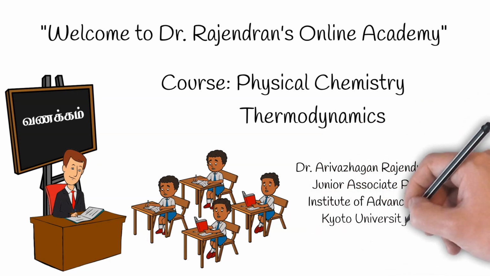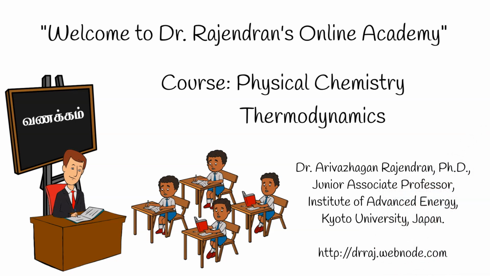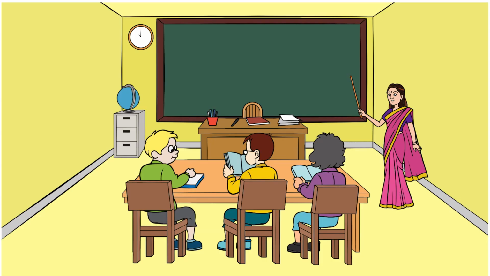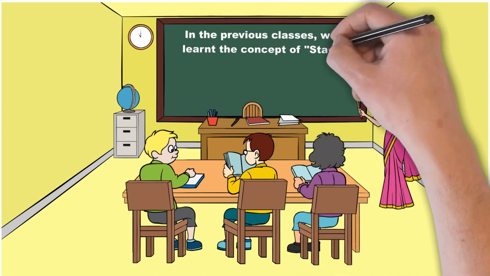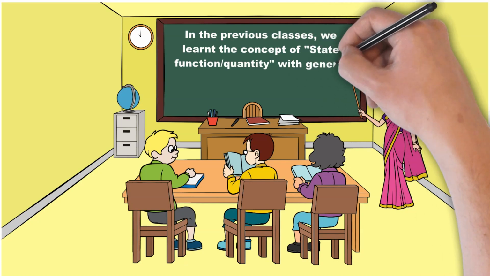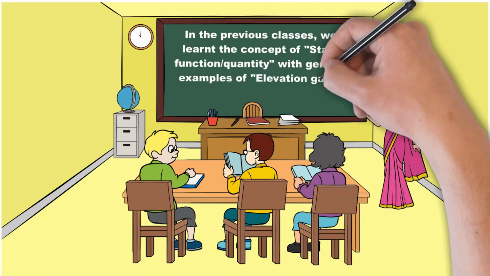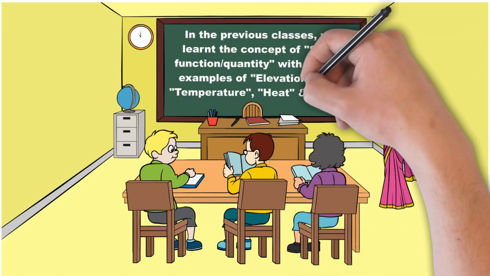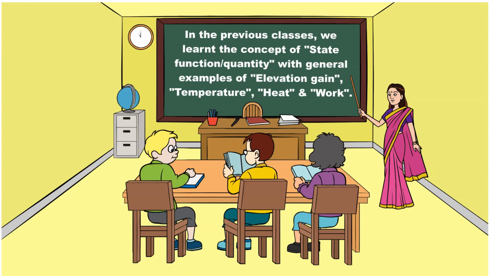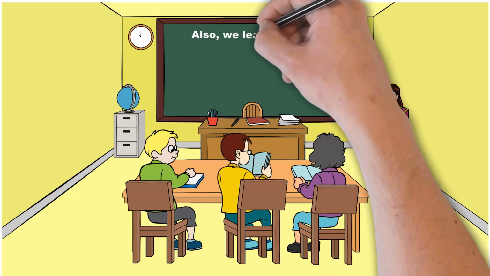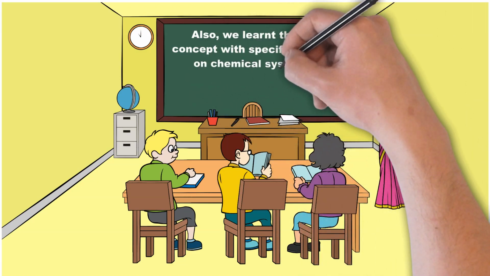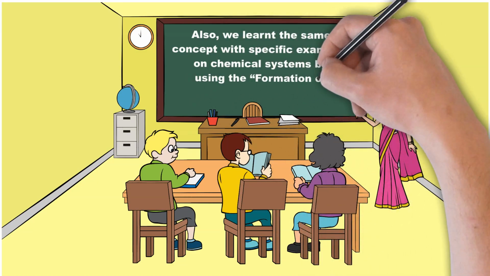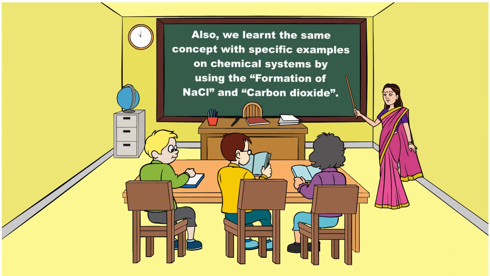In this class, we are going to learn some additional details on state function. In the previous classes, we learnt the concept of state function or state quantity with the general examples of elevation gain, temperature, heat, and work. Also, we learnt the same concept with specific examples on chemical systems by using the formation of sodium chloride and carbon dioxide.